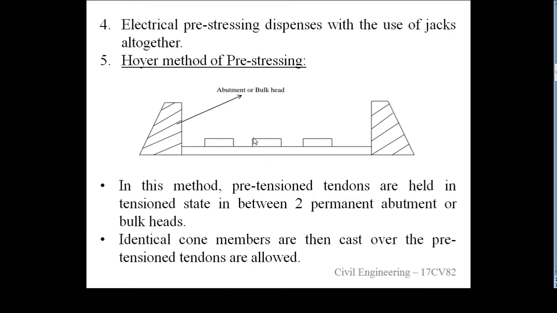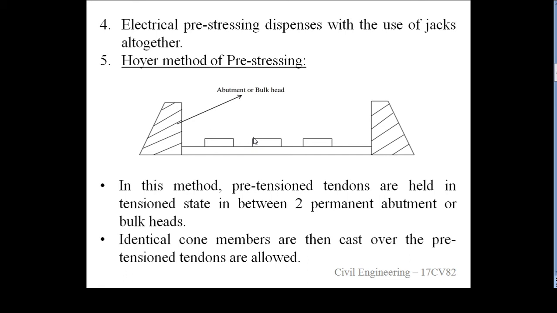Then the fourth method is electrical pretensioning, dispensing with the use of a jack altogether. This is the electrical method. In that we are not using a jack. This process we call electrical pretensioning.